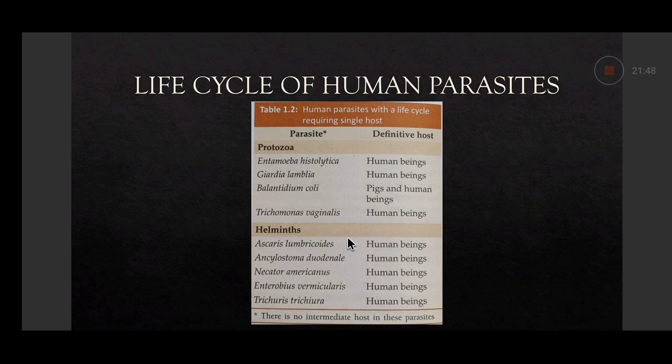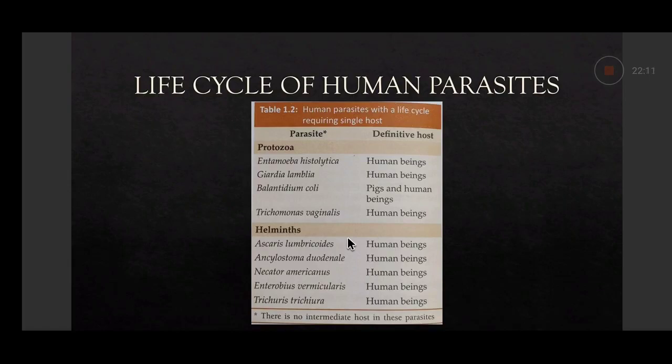Giardia lamblia, again these two, Entamoeba histolytica and Giardia lamblia, and Balantidium coli, all through the feco-oral route. Then Trichomonas vaginalis, again the definitive host is human beings. Trichomonas vaginalis, as we discussed, is sexually transmitted. Then helminths: protozoa are unicellular, single cell, and helminths are multicellular.